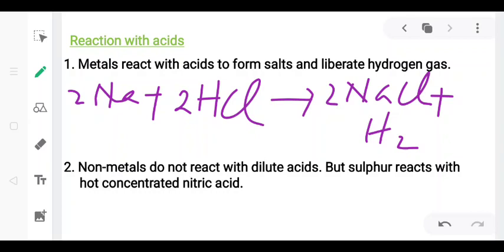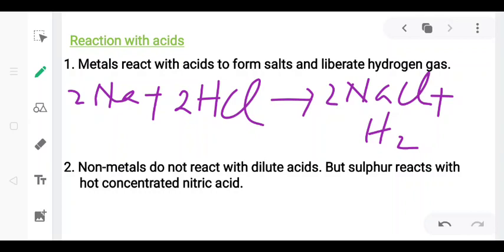Whereas non-metals do not react with dilute acid, but sulfur reacts with hot concentrated nitric acid to produce sulfur dioxide. It also produces nitrogen dioxide and water.